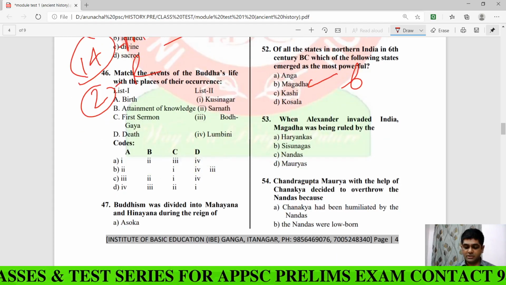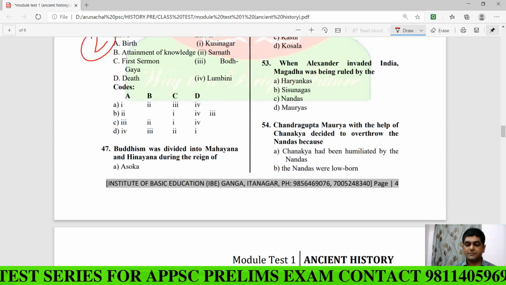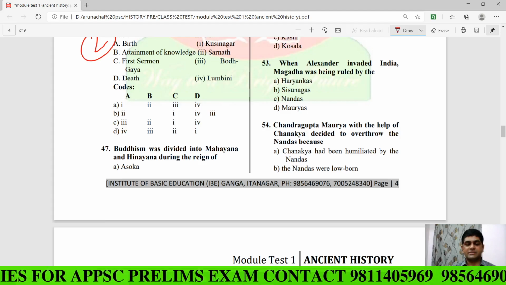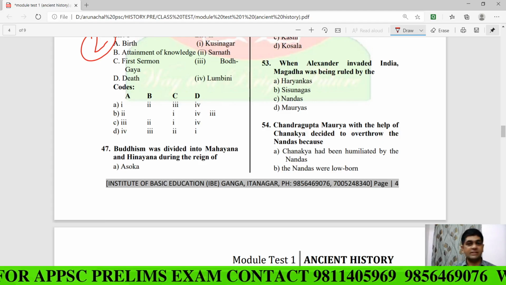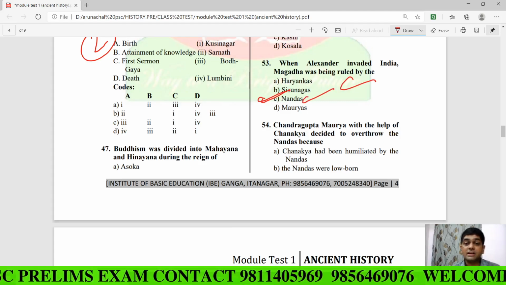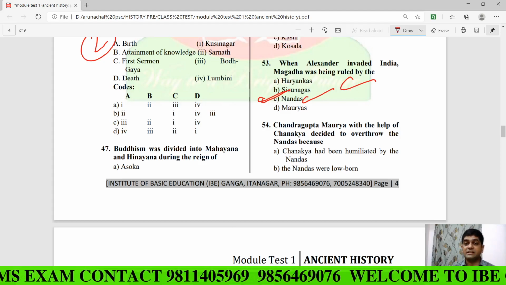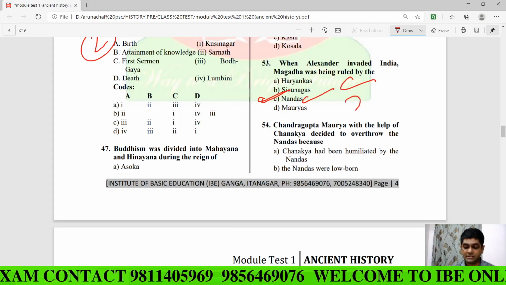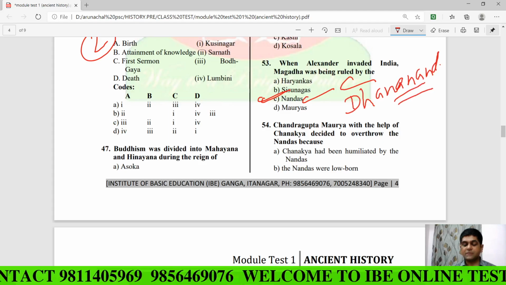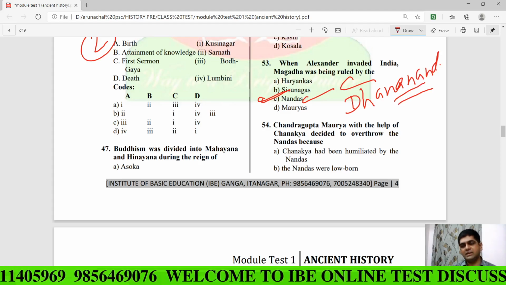Magadha. Now, let us consider question number 53. When Alexander invaded India, Magadha was being ruled by... A very easy question, and once again very important as well. The answer is C, Nanda dynasty. And who was the Nanda ruler when Alexander invaded the northwest part of the Indian subcontinent? The answer is Dhananand. He was the last Nanda ruler, in fact, who was killed by Chandragupta Maurya.